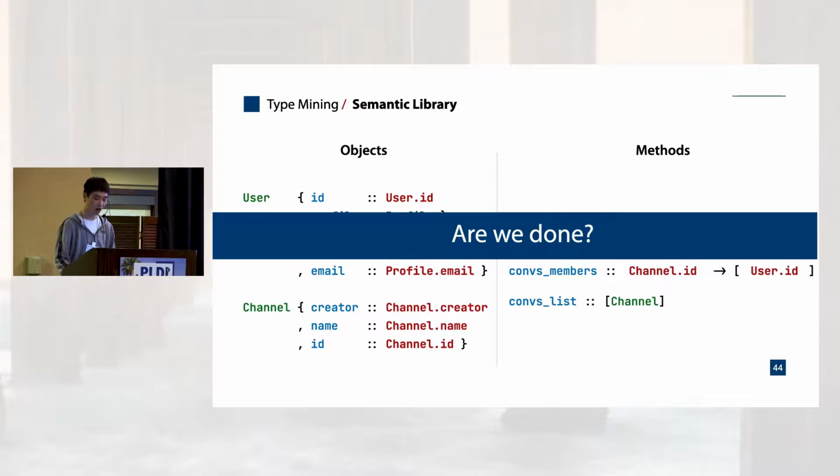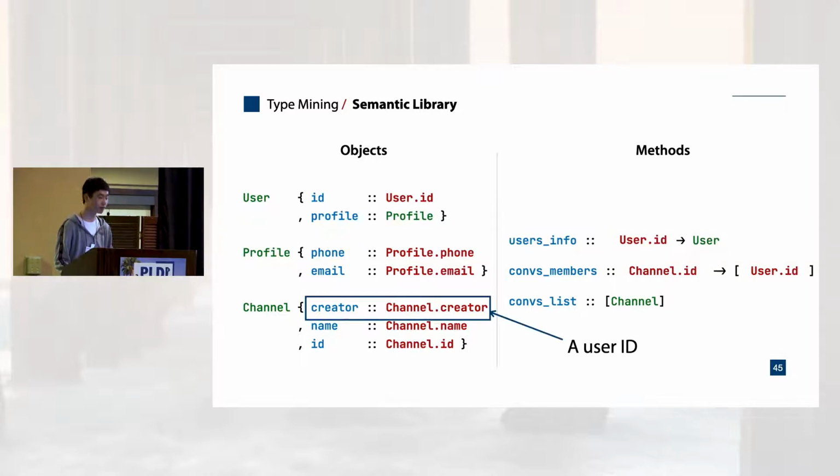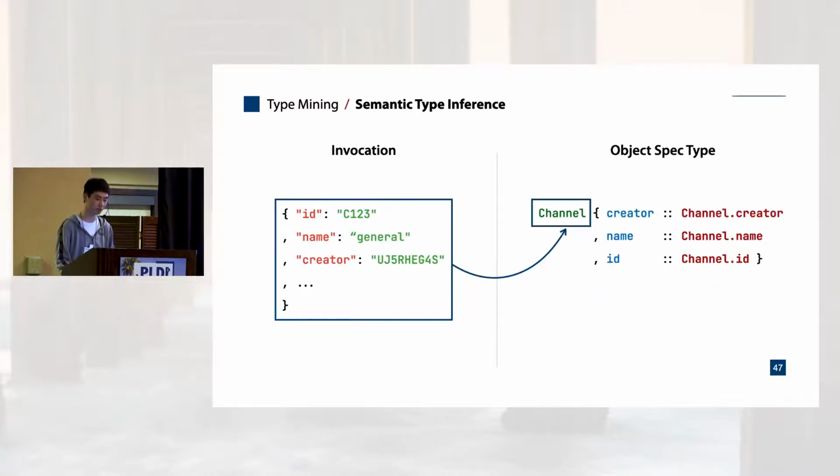Recall that we assigned a unique type to each string field of each object previously, but some of these fields intuitively may belong to the same semantic type. For example, consider the creator field of the channel object. We have assigned it a unique semantic type channel.creator, but in reality, this field stores user IDs. So to get more accurate semantic types, we need to merge these two types into one. Again, we turn to the execution traces to get such information.